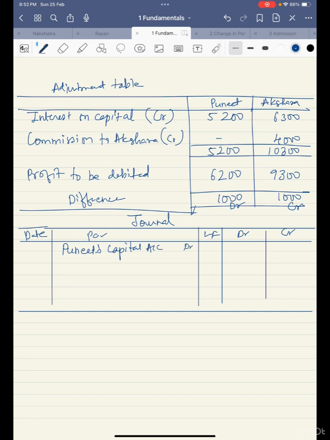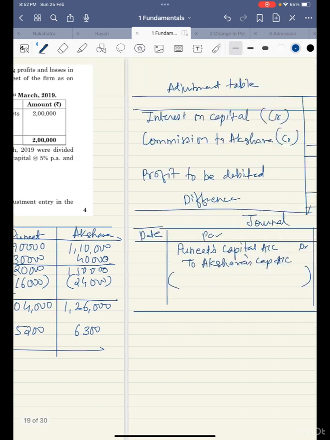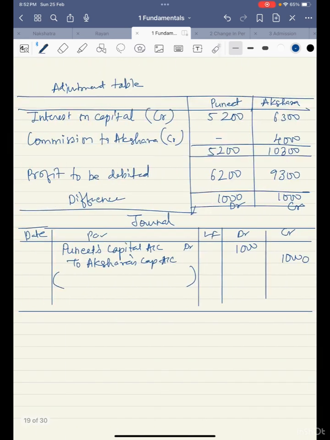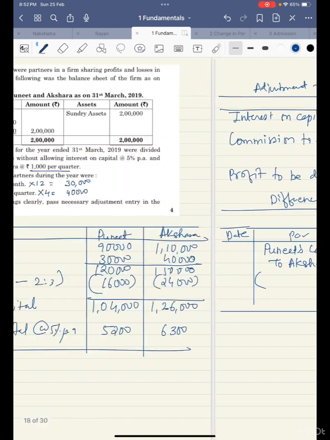If the capitals are fixed, we need to write current account. So to make sure, I just checked again. Akshara's capital account. So 1,000, 1,000. You can write down that interest on capital and commission now rectified. So this question is also done. This was the last question of 2020.